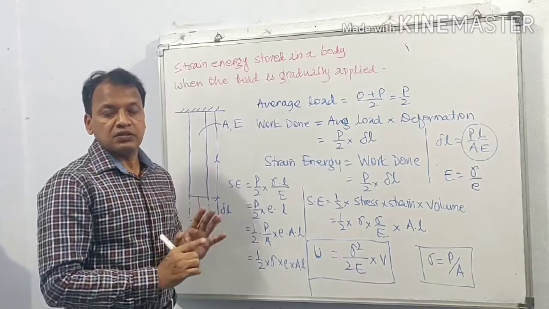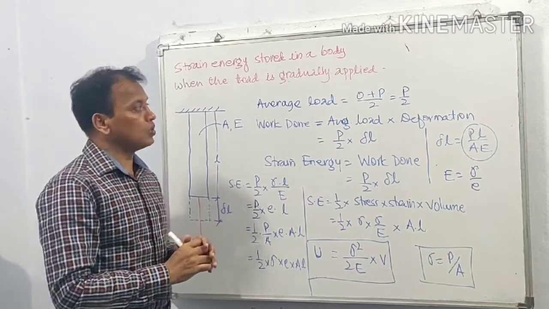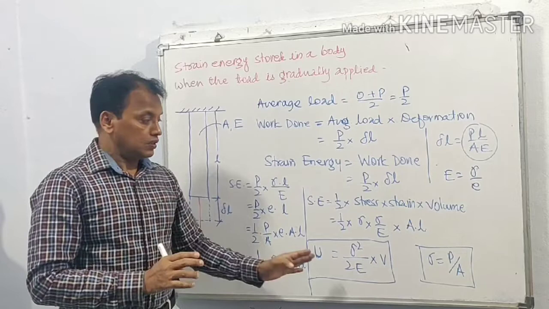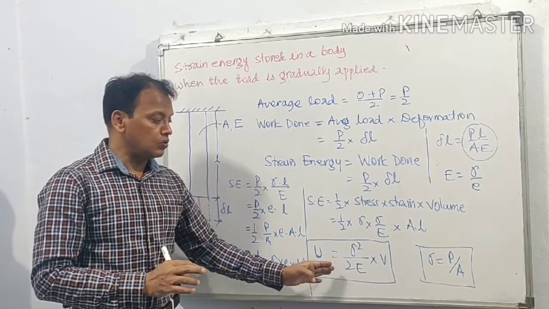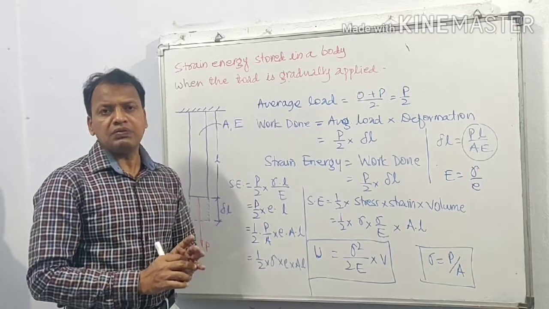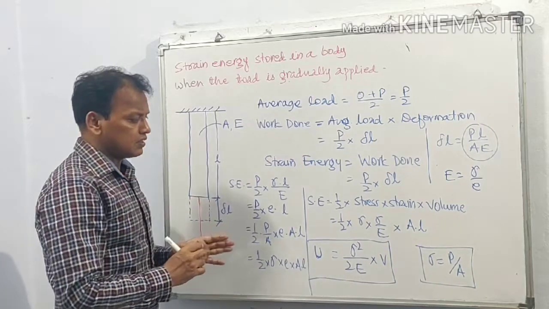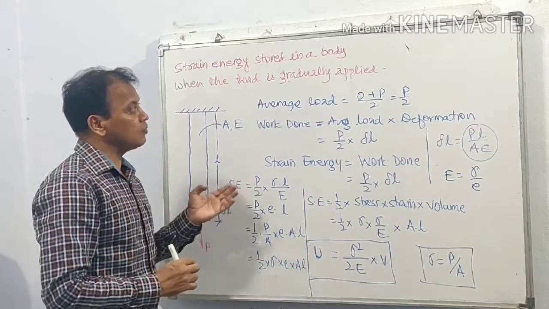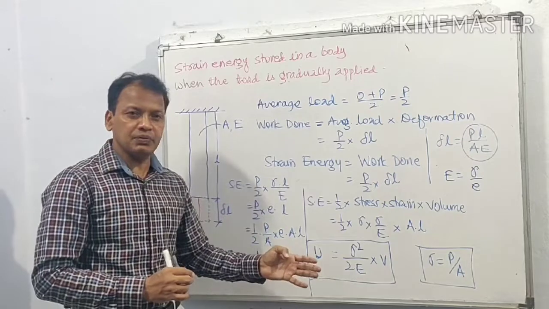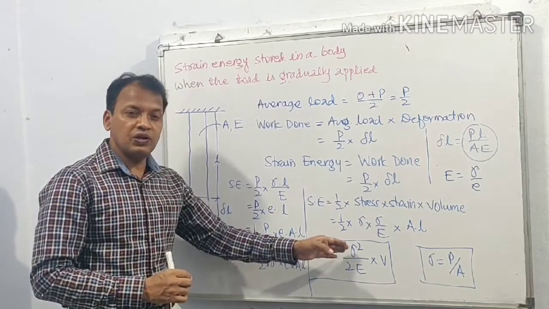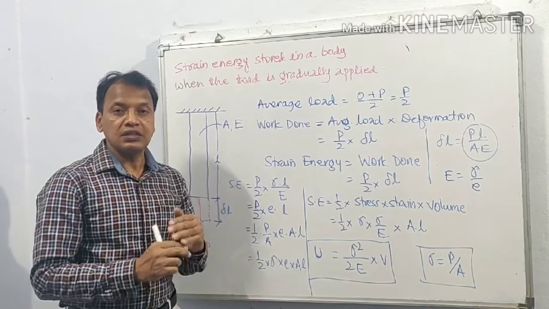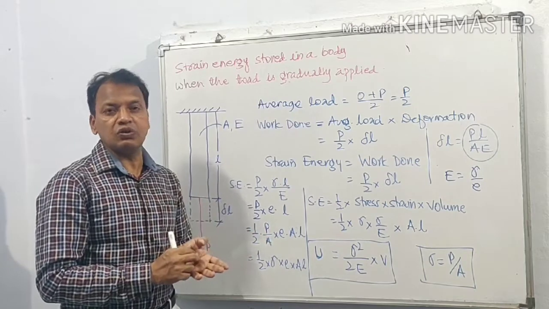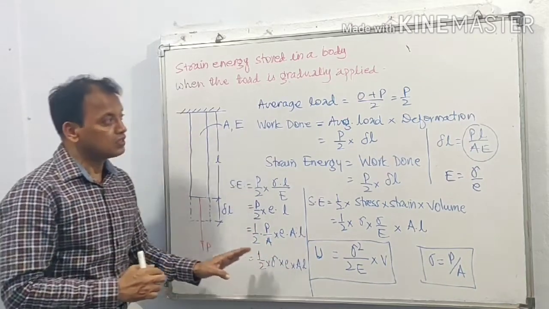Similarly, let us find the equation for strain energy stored due to suddenly applied load and impact load. Now, for suddenly applied load and impact load, we may get different equations. But for the sake of simplicity, if the equation for strain energy for both is kept the same, and only the value of stress, that is sigma, is found for each case, then it will be more convenient, it will be easier. So have you understood this?